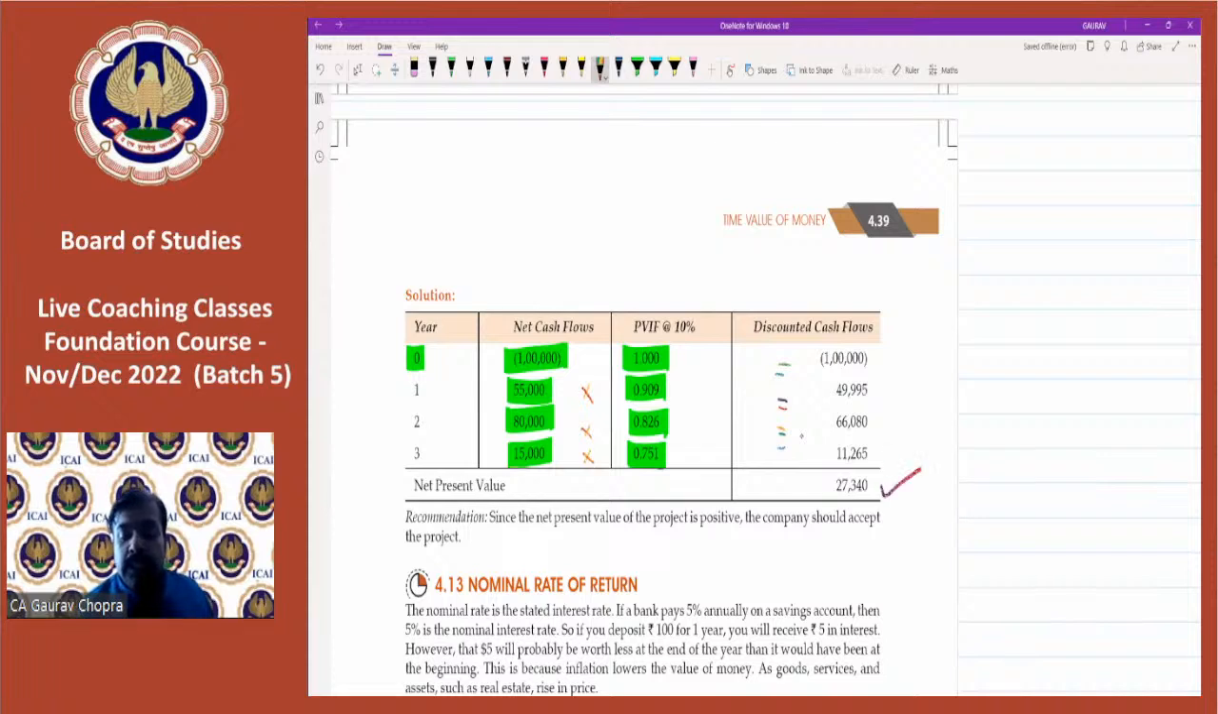So how much is the result? It is 27,340. If this result is positive, then it is favorable to us and we will accept the proposal. If the result is negative, we will reject the proposal. It's simple.